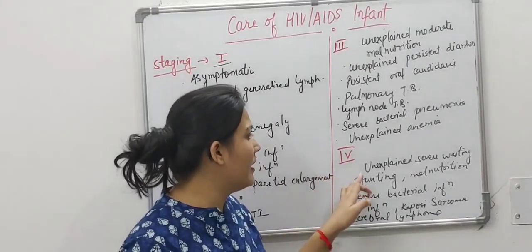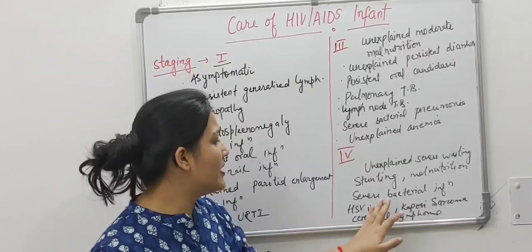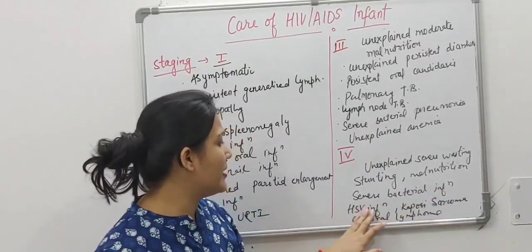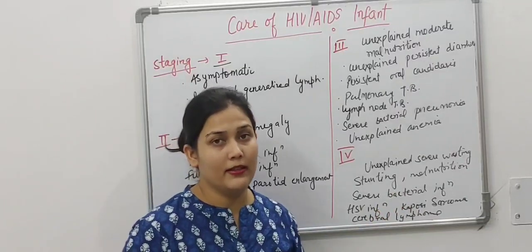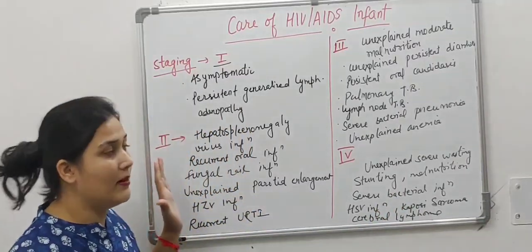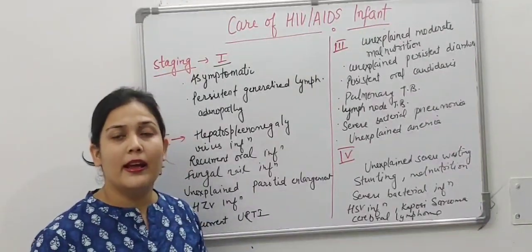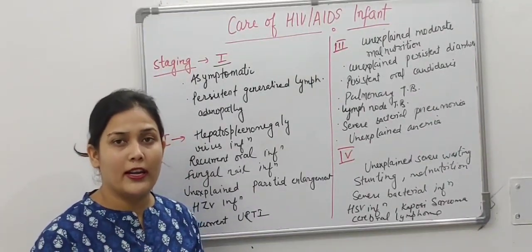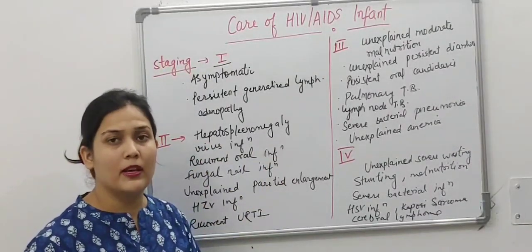And in stage 4 there will be unexplained severe wasting, stunting, malnutrition, severe bacterial infection, HSV infection, Kaposi sarcoma, and cerebral lymphoma. So these are the signs and symptoms in the different stages, and according to these we will classify in which stage of HIV or AIDS the child falls.